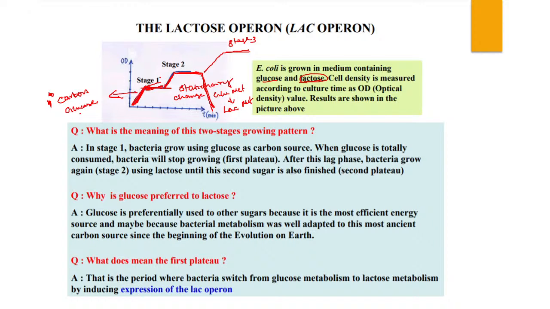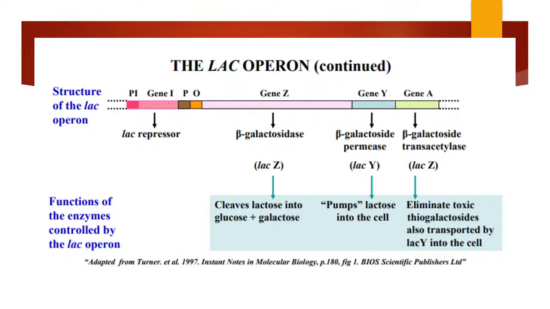Why this second phase? What does this mean? It is the transition period where you are changing from glucose metabolism into lactose metabolism. That is, you are inducing the expression of the lac operon. You are switching on the genes of the lac operon. That is happening in this plateau phase. This is actually what we are going to discuss in this video, the lac operon.